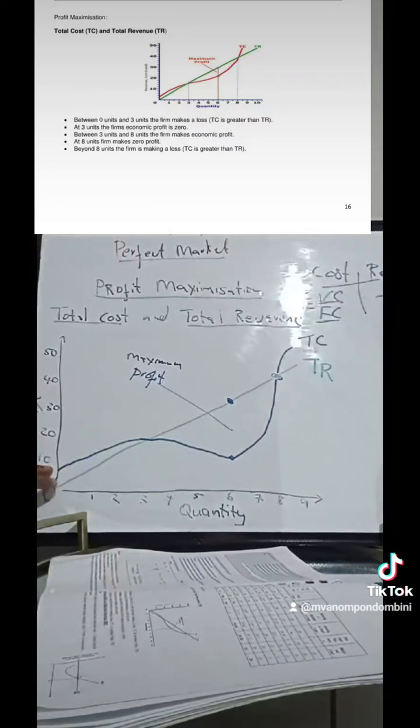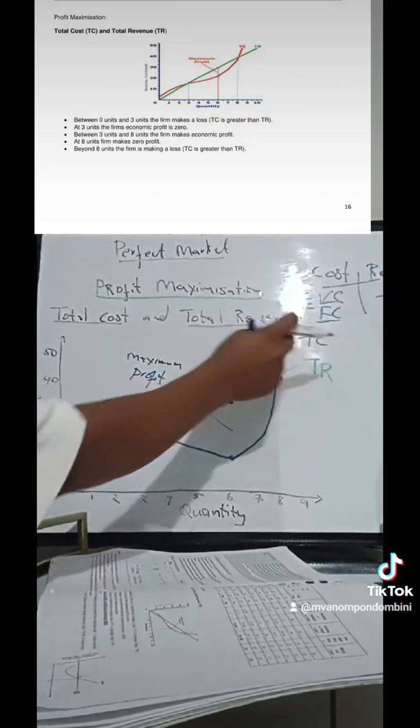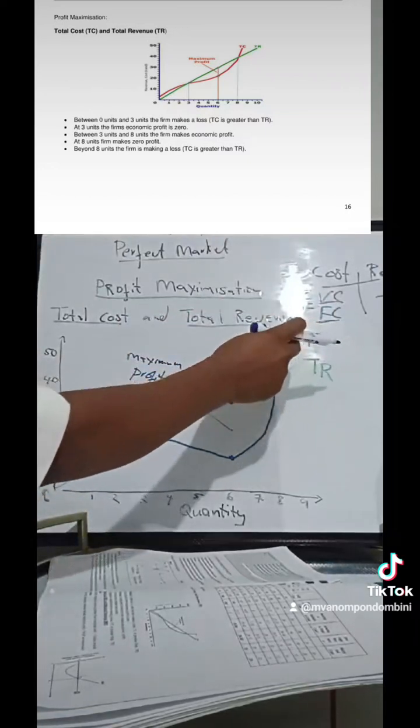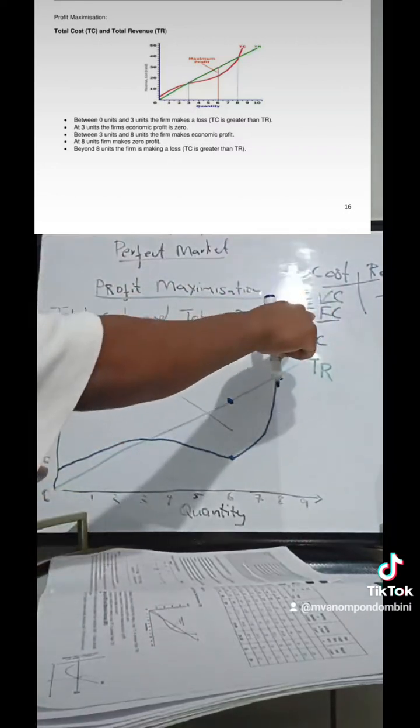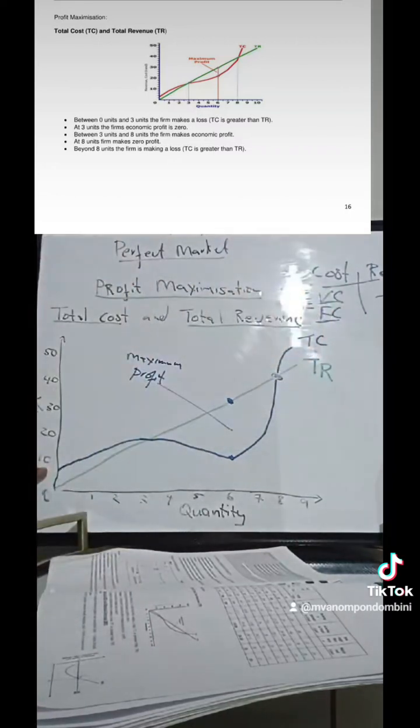10 under how many units? 10 under 0 units. Why? It's because sithe i-total cost yethu, yenziwa yintoni? Yi-variable ne-fixed cost. Meaning now, even though we have produced 0 items, but we have paid money for intoni?